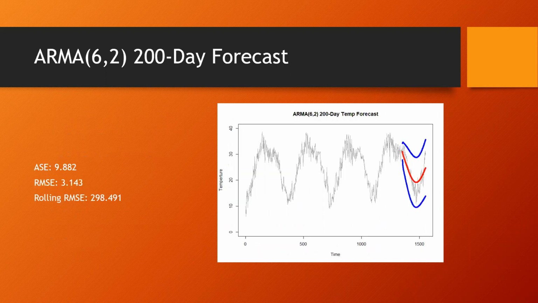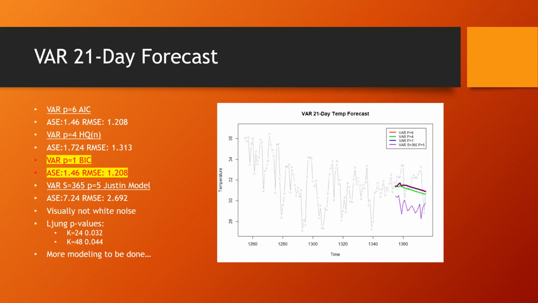We go out to 200 days, and looky there, the model does a pretty good job of modeling the data 200 days out. Again, our ASE is a little higher, almost 10, RMSE still around 3. Our rolling RMSE was at 298 and a half, really. So that went up. Next, we took a look at 4 different VAR models. The AIC said we should have a p of 6, the HQ said a p of 4, and the BIC said a p of 1.